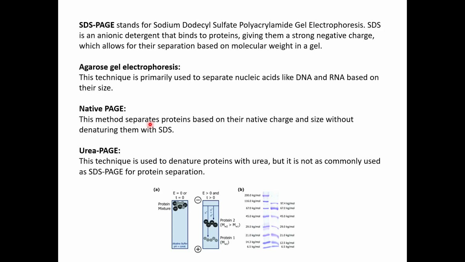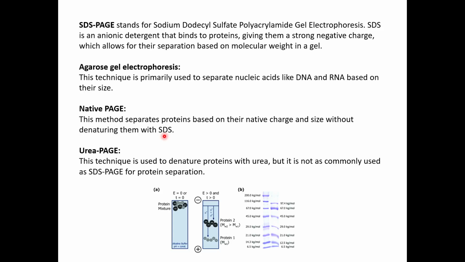Sometimes to maintain the activity of the protein, you run native PAGE. In that case, if you add SDS, it will denature the protein into its linear or simpler form, and its 3D native form will not be present. So in case of native PAGE, SDS is not used. And there is also urea PAGE. In this technique, urea is used to denature the proteins instead of SDS.